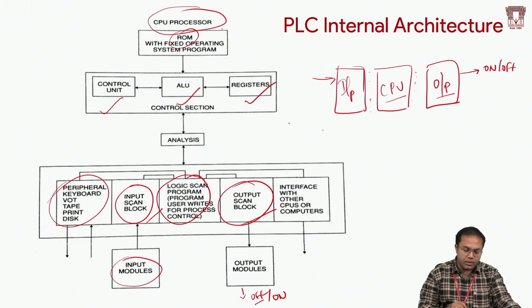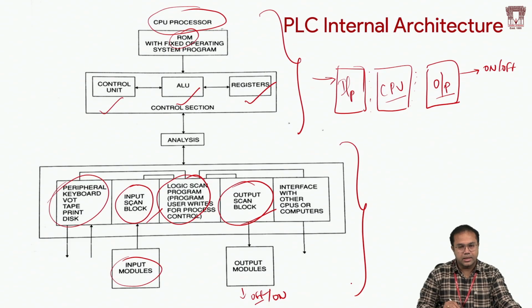So overall, when you look into the internal architecture of the PLC, it has some computing devices. The top section is the computing devices, and the bottom section is the input output module and the scan process. Totally we have 3 scans: input scan, program scan, and output scan.